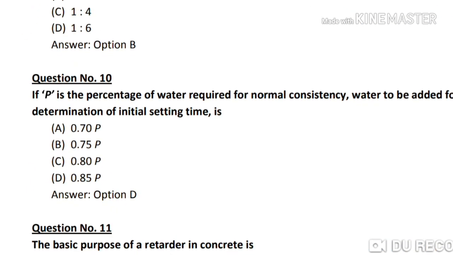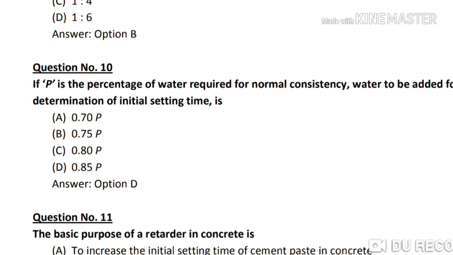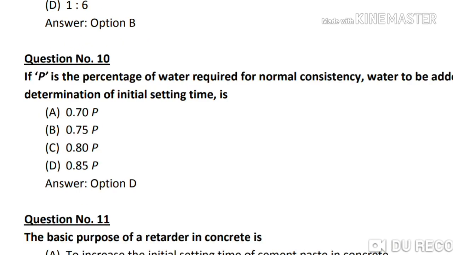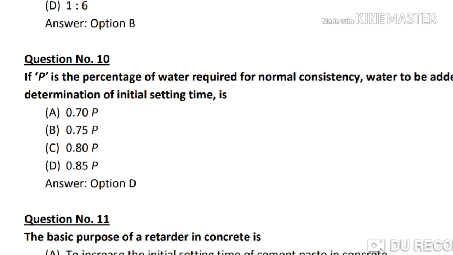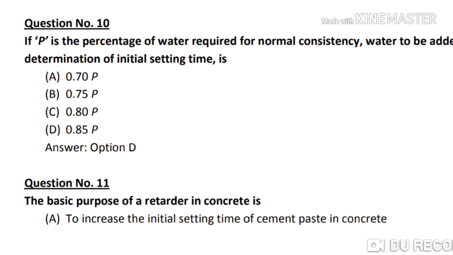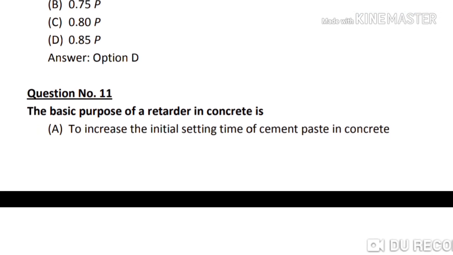Next question, question number 10. If P is the percentage of water required for normal consistency, water to be added for determination of initial setting time is. Options A is 0.70 P, B 0.75 P, C 0.80 P, and D 0.85 P. So the correct answer is option D 0.85 P.